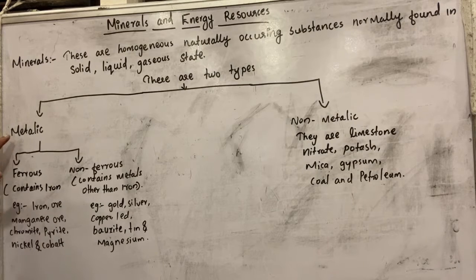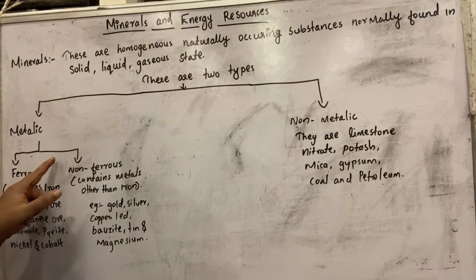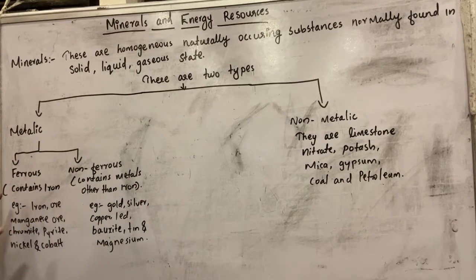Once again, the metallic minerals are divided into two types, ferrous and non-ferrous. In the case of ferrous, it contains iron. Examples: iron ore, manganese ore, chromite, pyrite, nickel and cobalt.